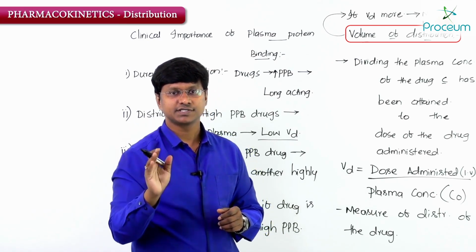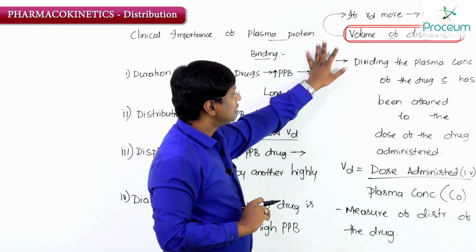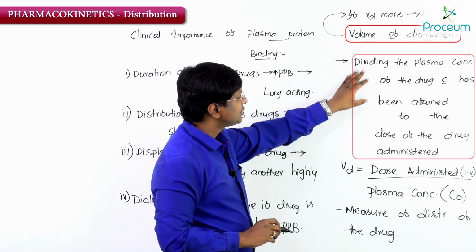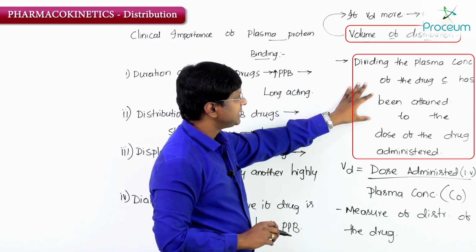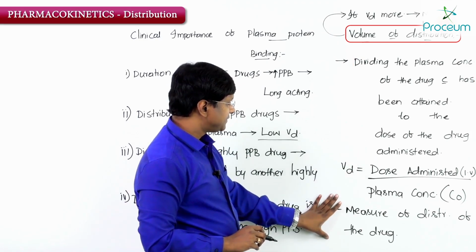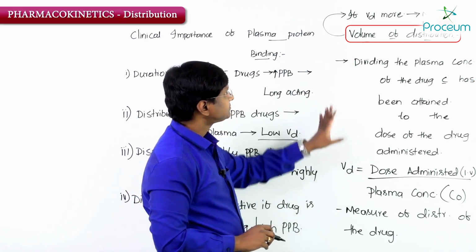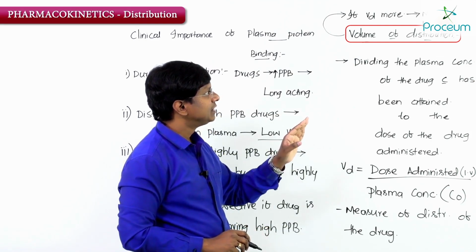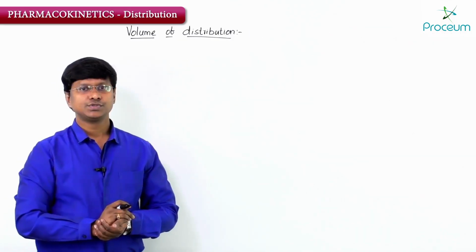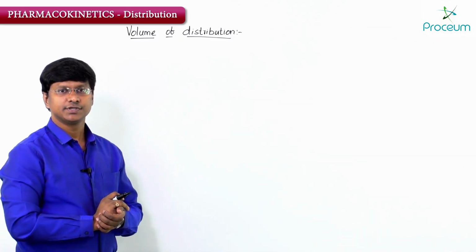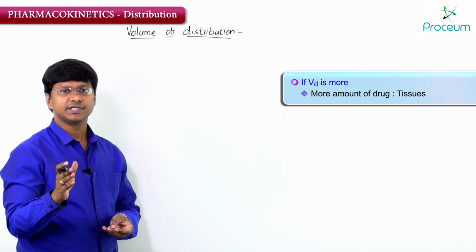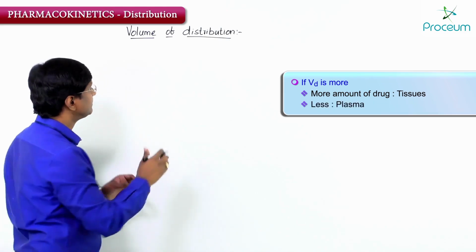So before going into further discussion, let me shortly revise here. Volume of distribution is defined as the plasma concentration of the drug attained for the dose of the drug which has been administered, and it is the measure of distribution of the drug. If the volume of distribution is more, more amount of the drug is in the tissues and less is in the plasma, right.